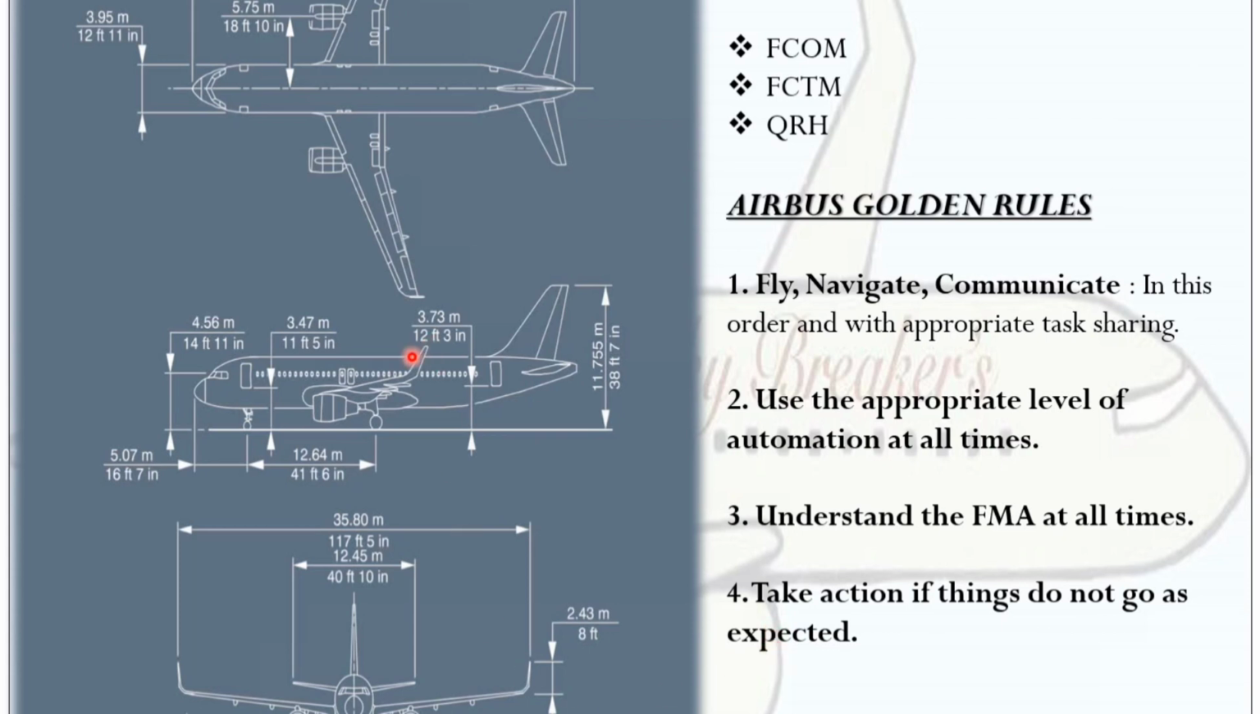On the left side, you can see the aircraft top view and side view with the measurements: height, length, width. You can just go through it for basic knowledge.